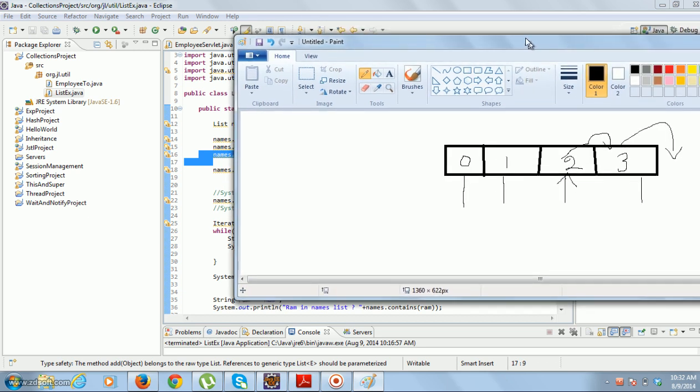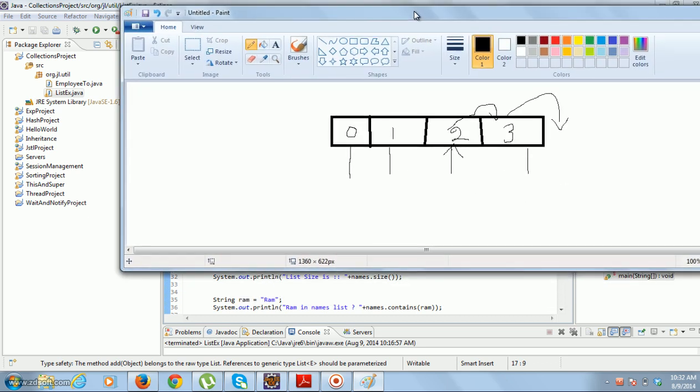So when you use the add method and provide the index, all the elements from that position and beyond will move to the next position. The object which is already there will be moved to the next position, and the newly added object will be added here.